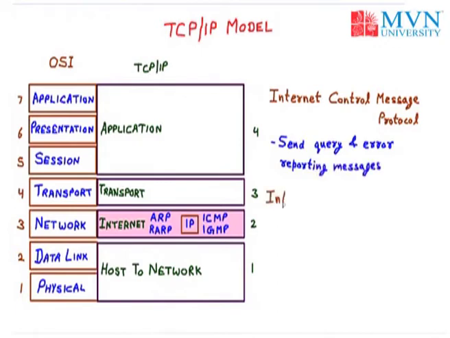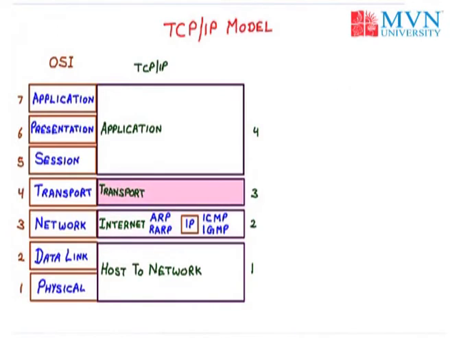And next we have the IGMP, that is called the Internet Group Message Protocol. It is basically for bulk communications. For example, if we want to broadcast a message, in that case we need the IGMP protocol. With the help of IGMP, we can send bulk messages to various receivers. So IGMP facilitates the simultaneous transmission of a message to a group of recipients.